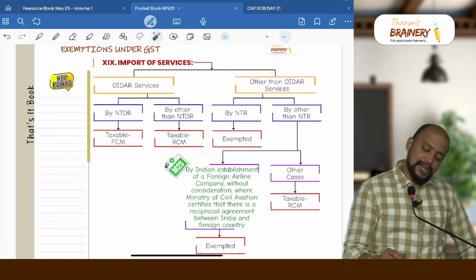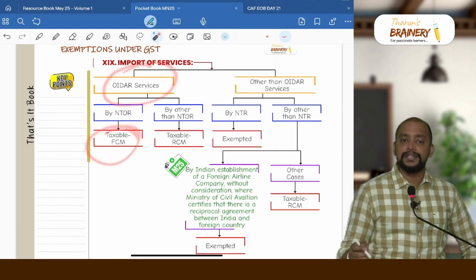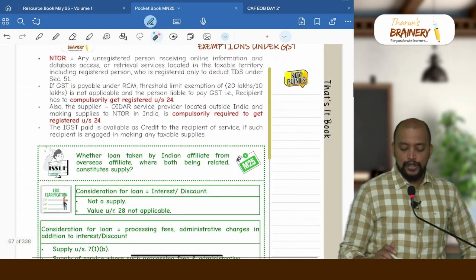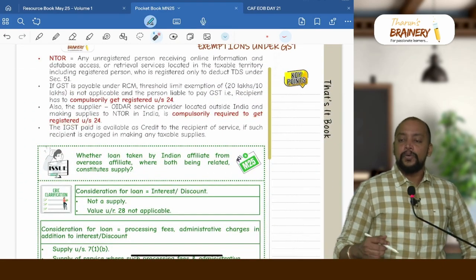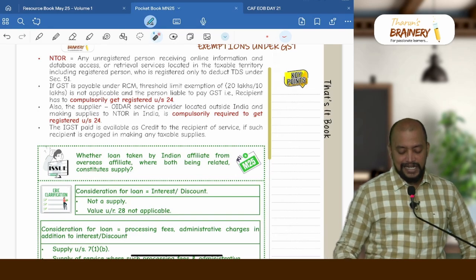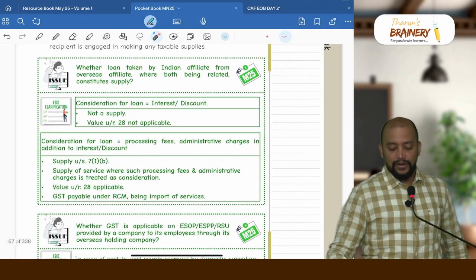Whereas even the supplier of OIDR services located outside India who is liable to pay GST is also compulsorily required to get registered. Whatever GST paid under RCM can be taken as ITC. And there are some circulars in this regard.